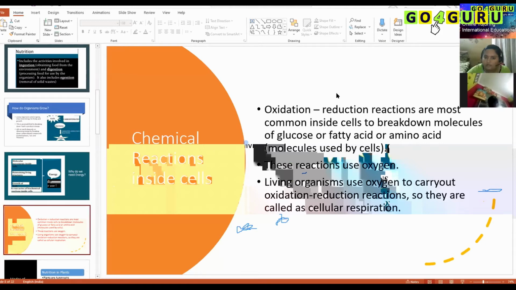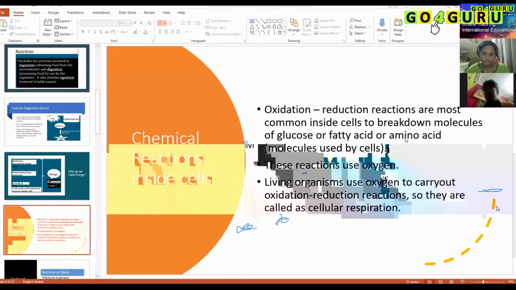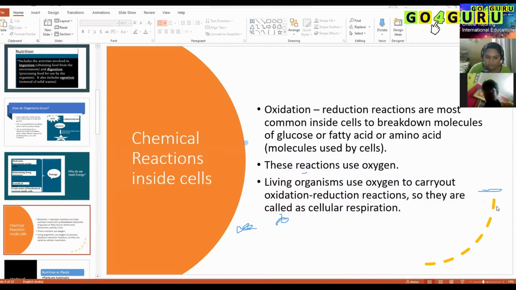Next, chemical reactions inside the cell. One is oxidation and the other one is reduction. These reactions use oxygen. Oxygen is very essential for carrying out these oxidation and reduction reactions. That is what is called cellular respiration. Can anyone tell me what cellular respiration is? Oxygen to carry out oxidation reduction reactions.